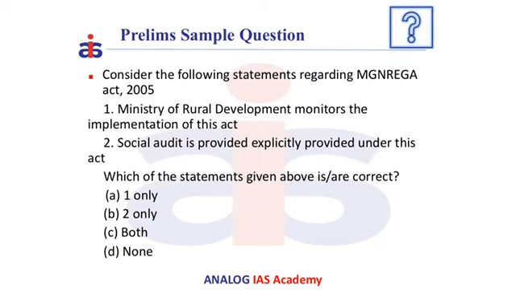Now let us solve this question. Consider the following statements regarding the MGNREGA Act of 2005. Ministry of Rural Development monitors the implementation of this Act. Social audit is provided explicitly under this Act. The correct answer is C, both.